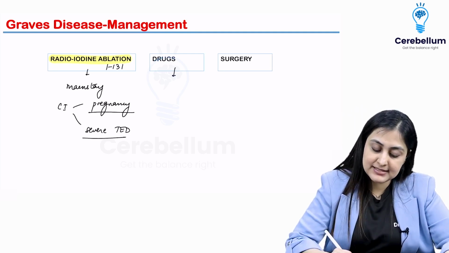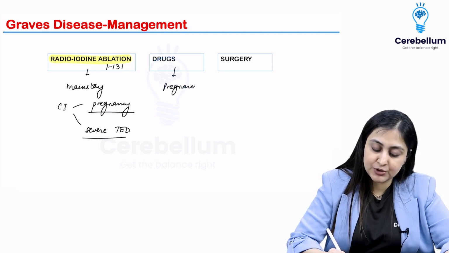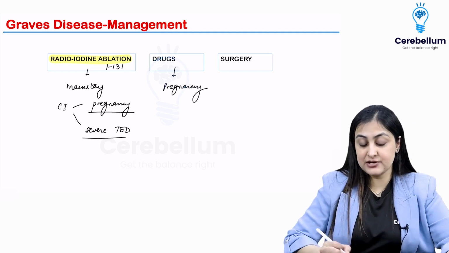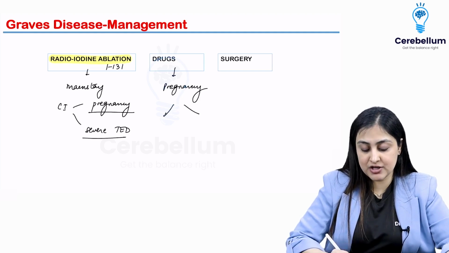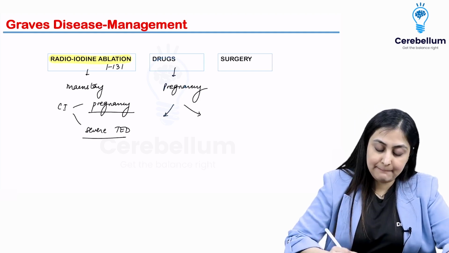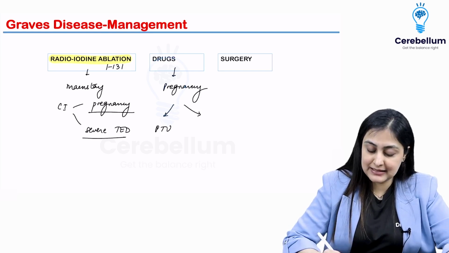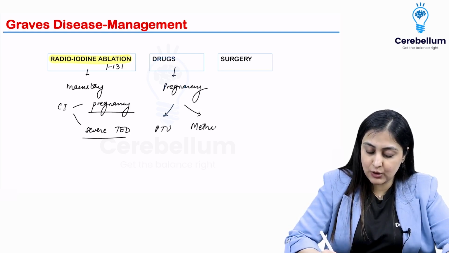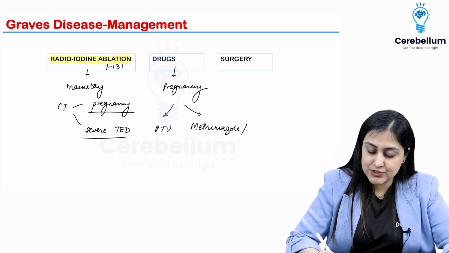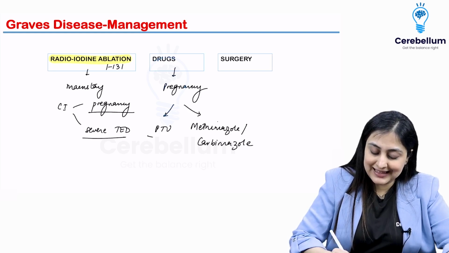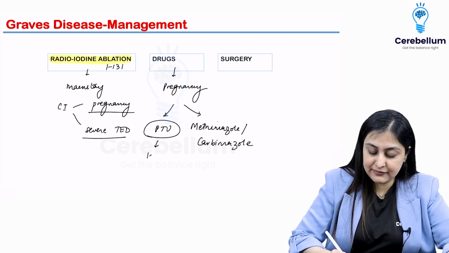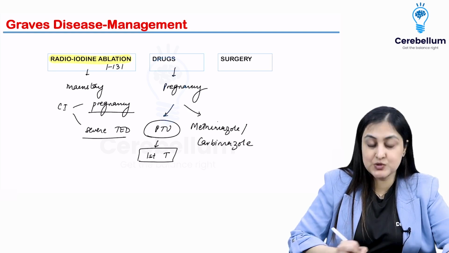So in pregnancy, the mainstay is going to be pharmacotherapy or drugs. As far as the drugs are concerned, two main drugs that you want to remember are PTU, propylthiouracil, and we have methimazole or carbimazole. Remember that in pregnancy, in the first trimester, PTU is what is preferred.